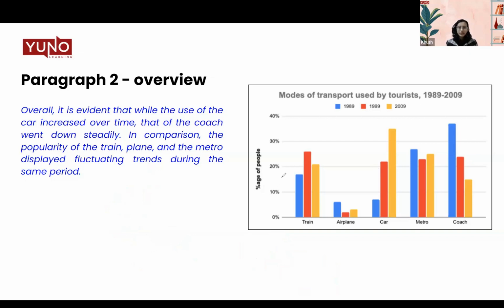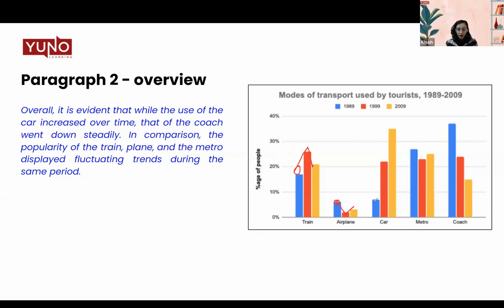All right. So if you can see, there are a few things that you can note here. There is only one trend I can see that is increasing overall. There's a fluctuation, right? This increased and then went down. Not a very highlightable trend or not a very good trend that we can talk about in an overall paragraph. This also decreased, but then got up a bit.